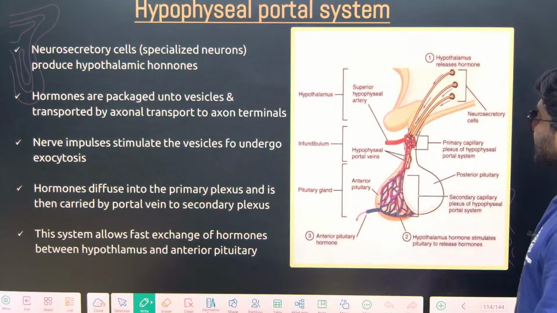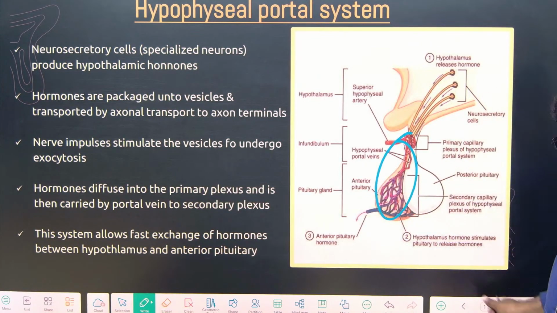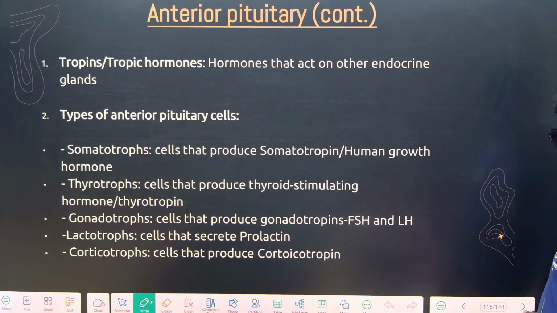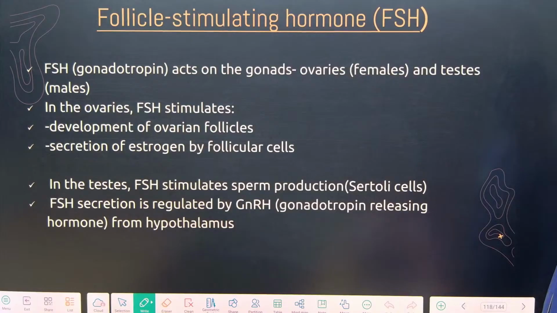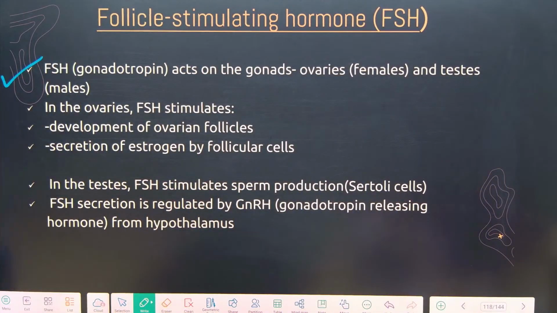So now let's see. These are all called hypophyseal portal veins. Okay, it is easy to understand. Now let's understand the hormones one by one, very elaborately. Let's start with number 1, FSH and LH.